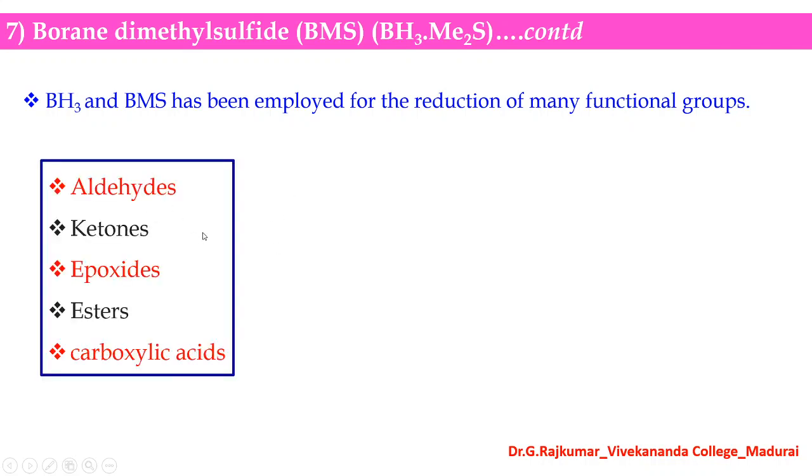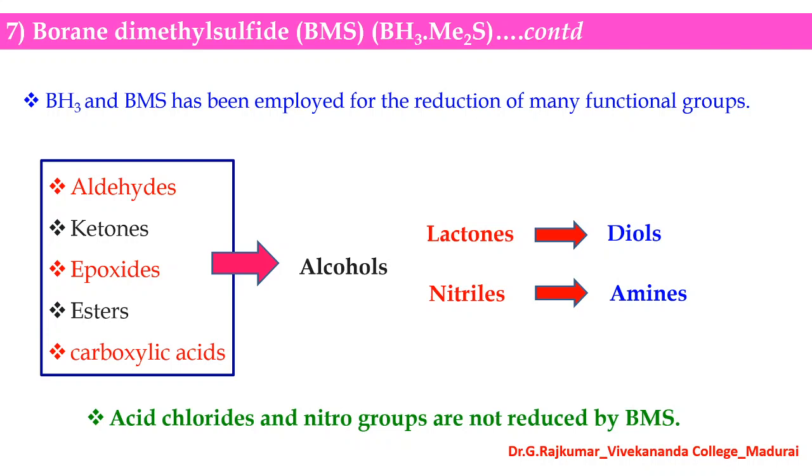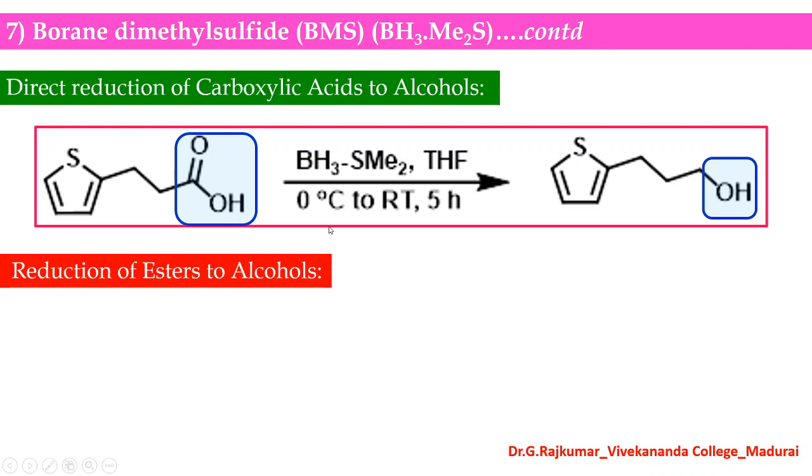Look at this: borane and BMS have been employed for the reduction of various functional groups like aldehydes, ketones, epoxides, esters, and carboxylic acids into alcohols, lactones into diols, and nitriles into amines. The important thing here is that acid chlorides and nitro groups are not reduced by borane dimethyl sulfide. Here, this carboxylic acid group can be reduced into an alcohol in the presence of borane dimethyl sulfide. This COOH can be reduced into CH2OH,